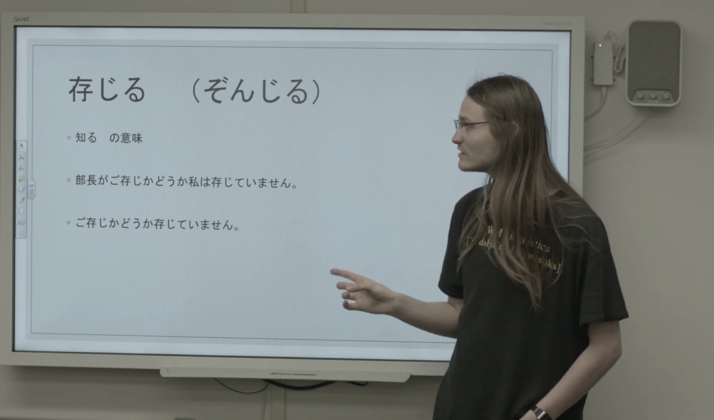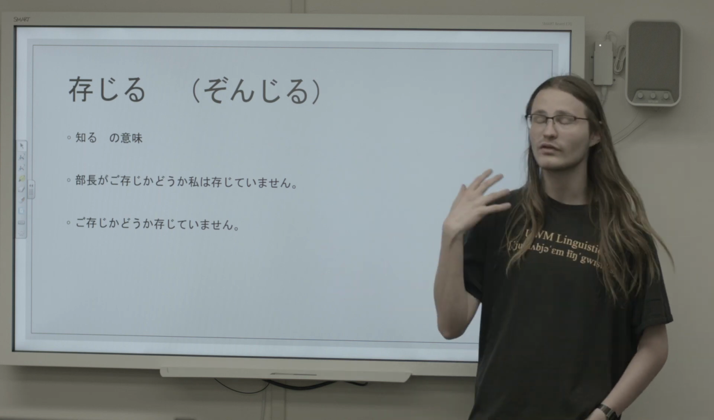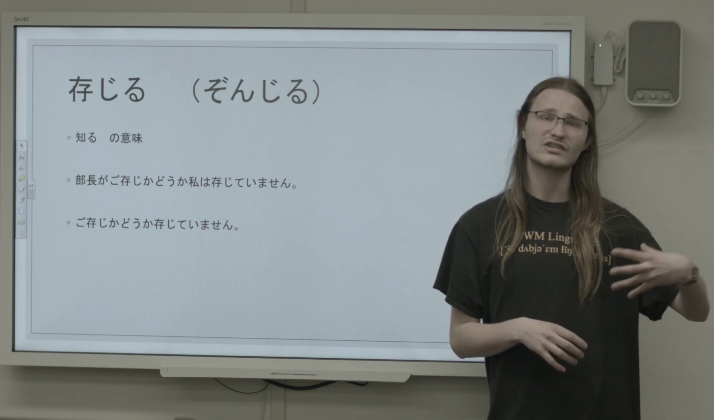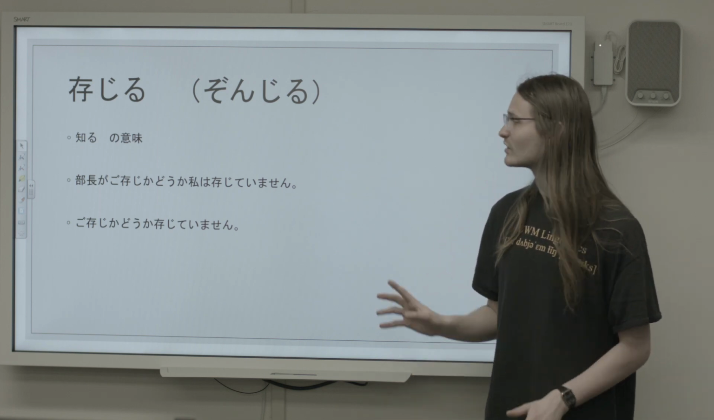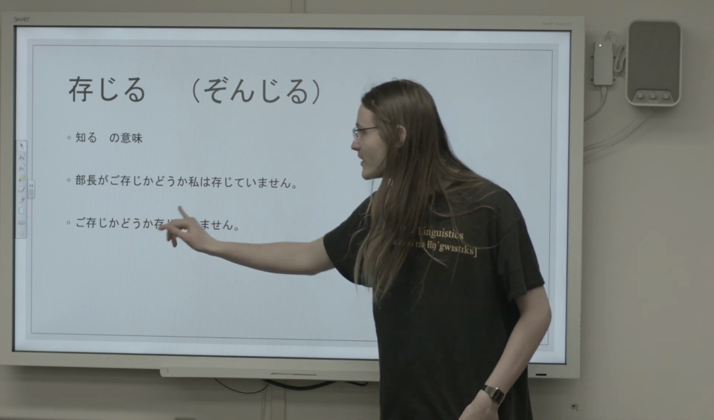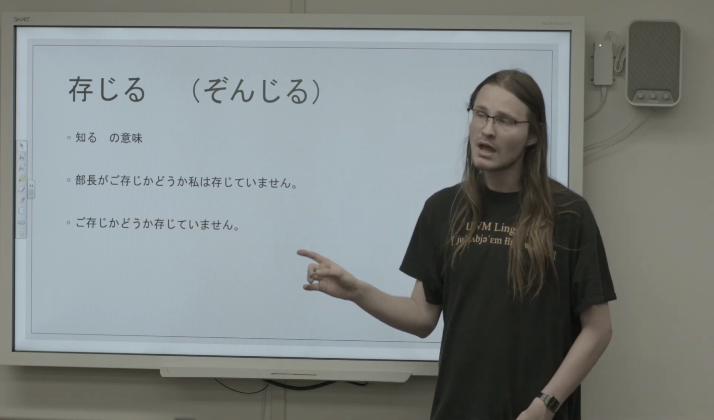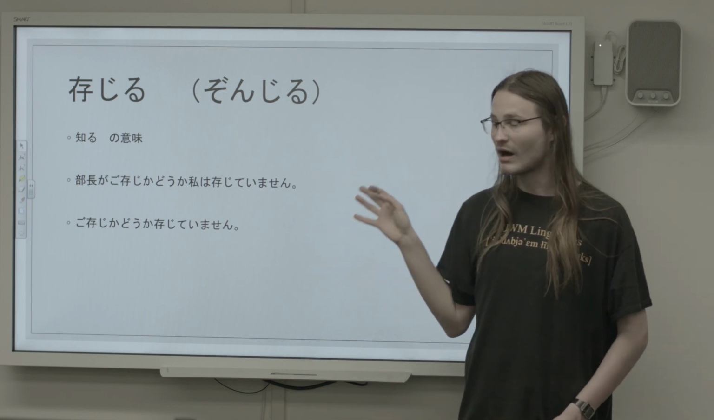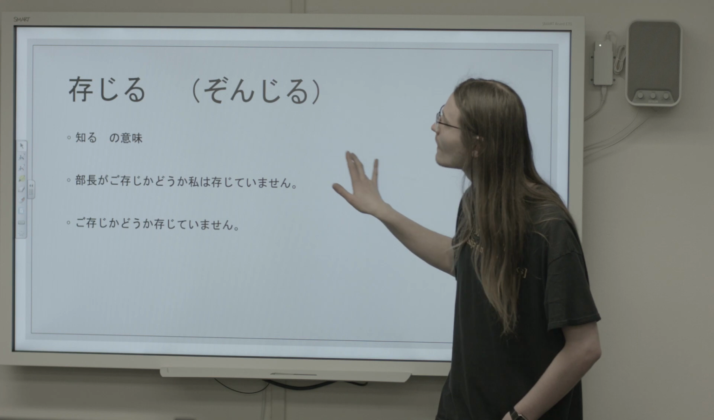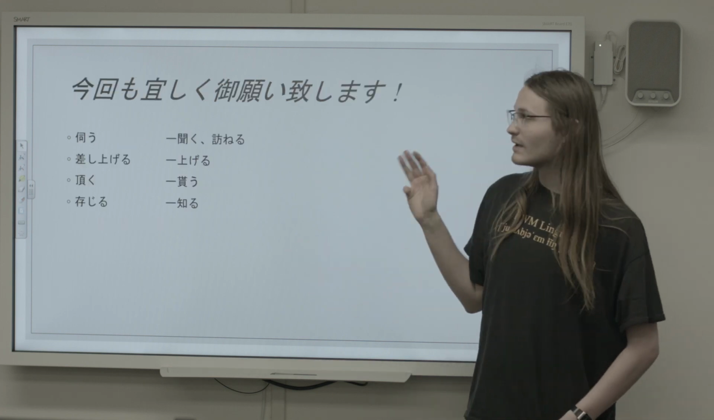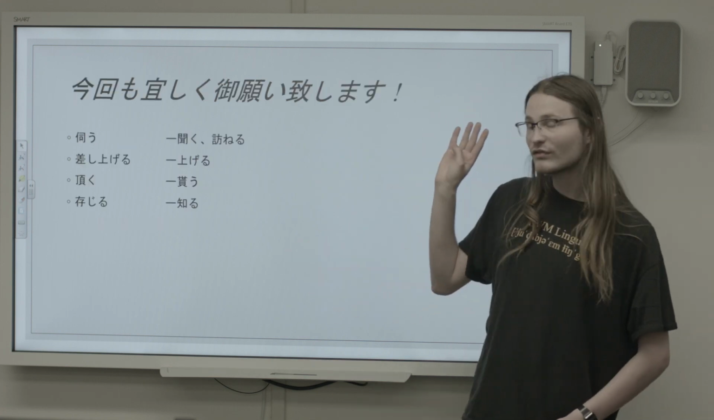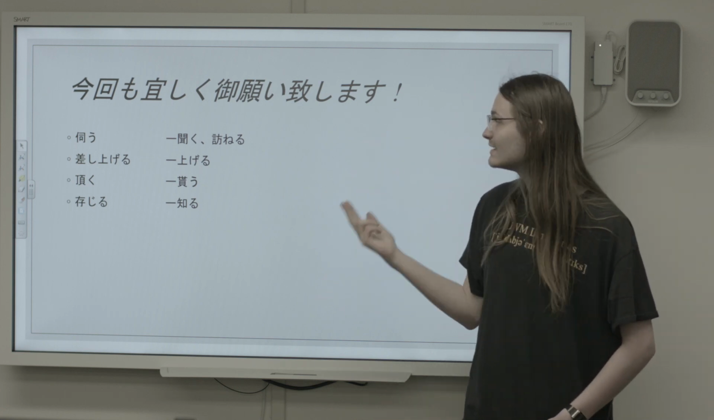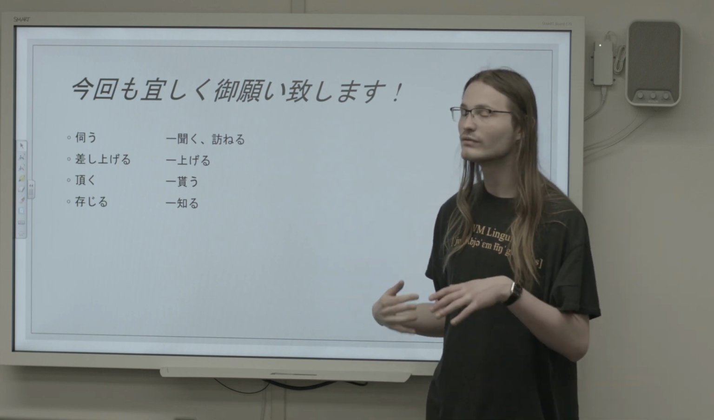So this sentence could easily be just, gozonji ka dou ka zonjite imasen. And it would have the same meaning. So I don't know whether or not the section chief knows or not. So that's why it's going to be really, really important to really know the difference between these two words specifically. Even though they both have the same shiru meaning, the usages are obviously distinct. So, in this video, we covered four kenjougo terms: ukagau, sashiageru, itadaku, and zonjiru, and we also reviewed when to